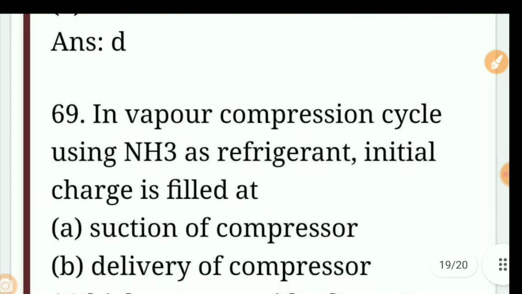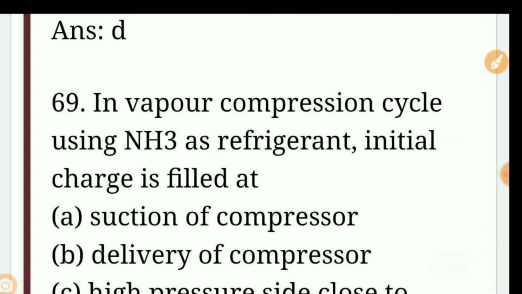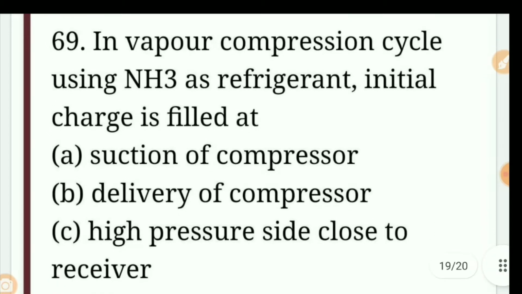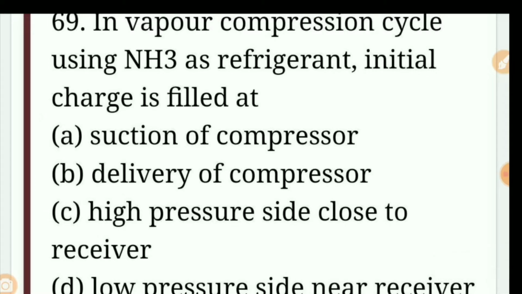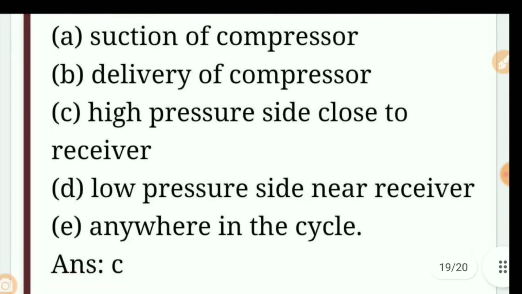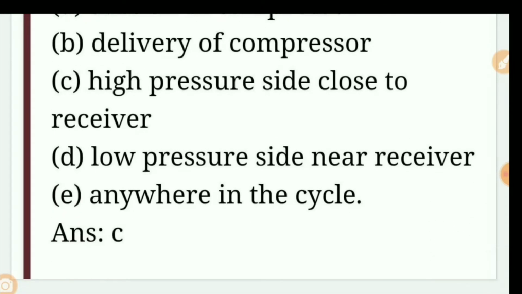Question number 69. In vapor compression cycle using NH3 as refrigerant, initial charge is filled at: A. Suction end of compressor, B. Delivery of compressor, C. High pressure side close to receiver, D. Low pressure side near receiver, E. Everywhere in the cycle.